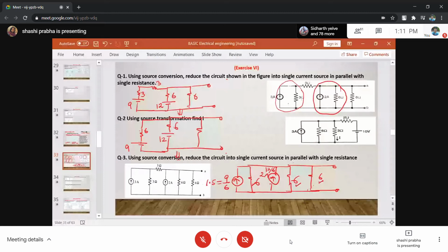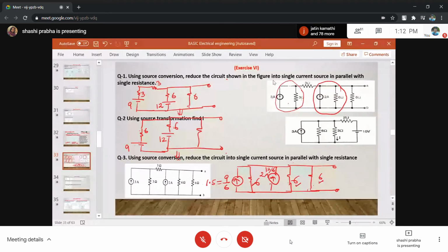थोड़ा better है चलो. So this can be converted into a current voltage source. This can be converted into a voltage source this way. Then advantage is this 3 and 3 can be taken together. So it becomes 6. So this is 9, this is 6, this is 6 and 12. Now if you convert this into the current source, this becomes 9 by 6 and 6. And this becomes 12 by 6 current and 6. Now the advantage of this numerical is 6, 6 and 6. All are in parallel.